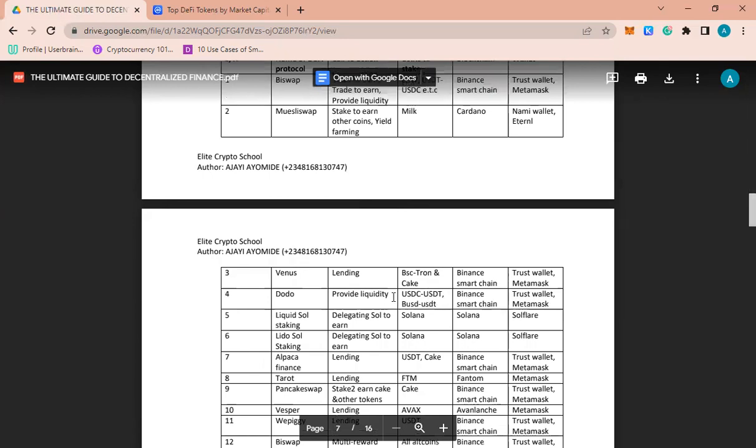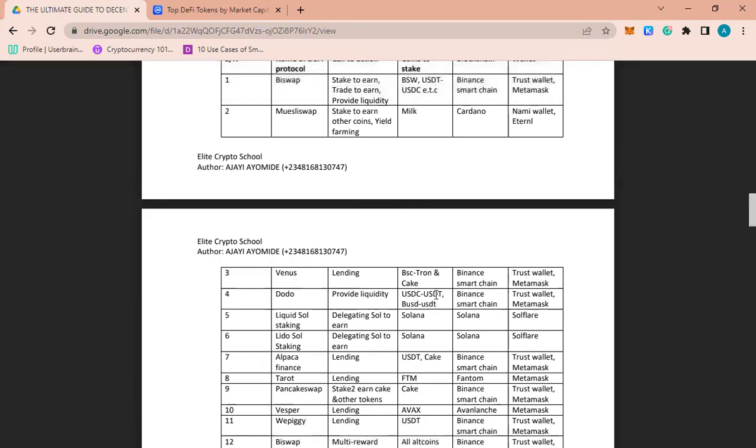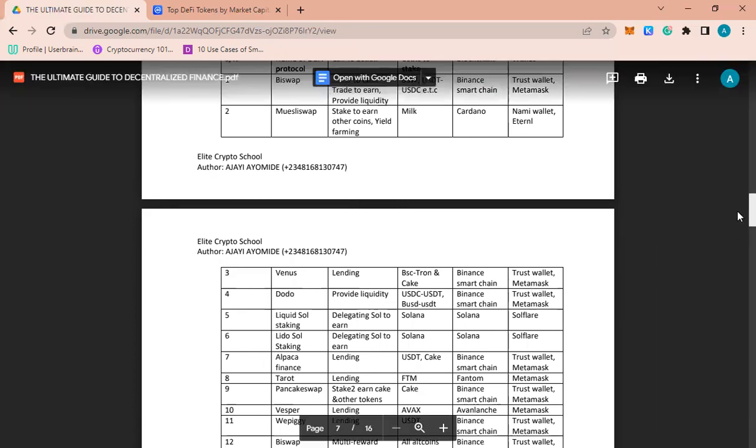So the next one is providing liquidity on Dodo. You are using stable coins, so make sure you have USDC, BUSD, and USDT BSC in your wallet. You can use Trust Wallet, you can use MetaMask. Now the next one is liquid staking with Sophia. This wallet, Sophia.